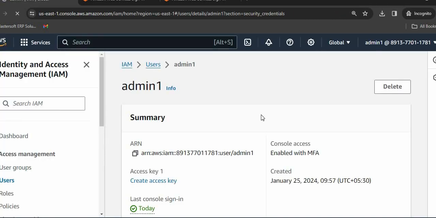So my password is reset. Now I'm ready to use this particular IAM account with admin access. That's all in this chapter. In the next chapter, we'll be talking about the Amazon SageMaker services.